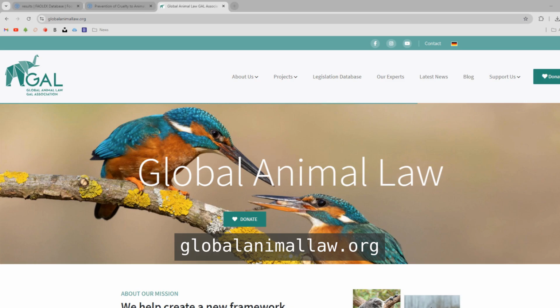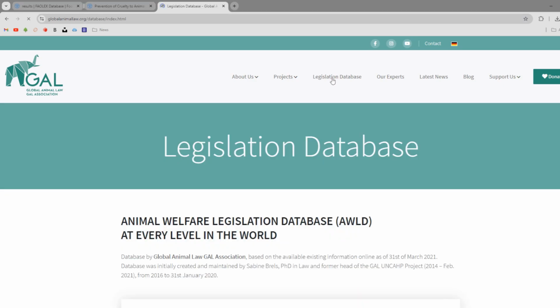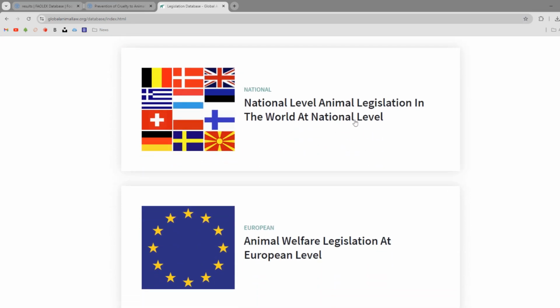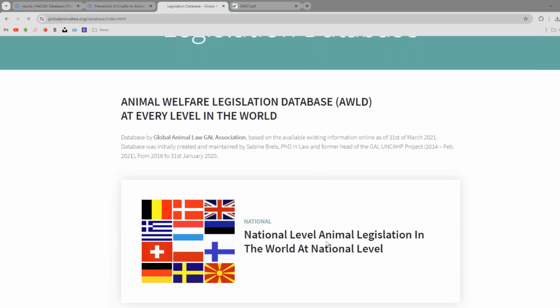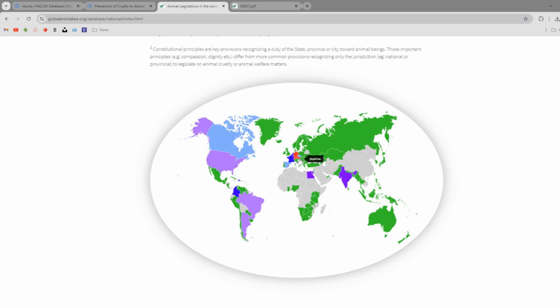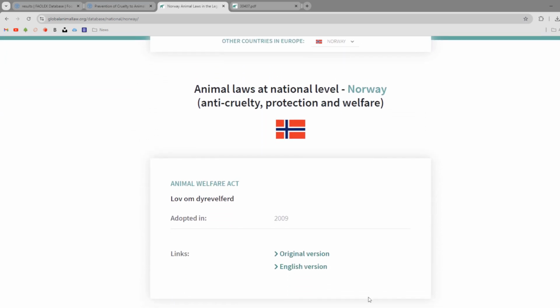GlobalAnimalLaw.org is my next recommendation. It's not incredibly comprehensive, but it highlights major animal laws from a few countries. If we select the legislation database, we can browse animal laws by country, though keep in mind, it is very much not comprehensive, but it does provide links to English translations where available. A lot of these actually come from websites like Fowlex or Ecolex.